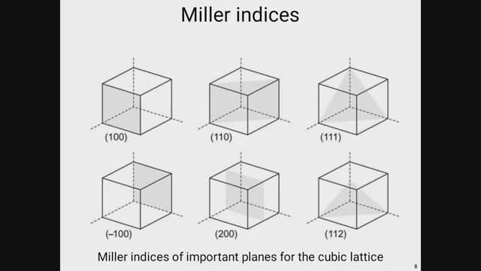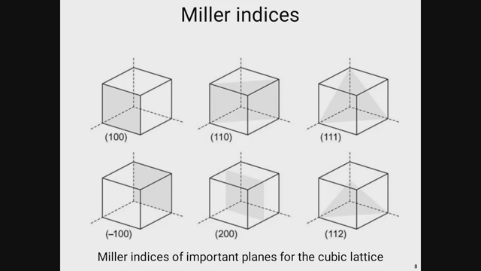So these are the different kinds of Miller indices. In the case of 1 0 0, the 1 represents the x axis, 0 represents the y axis, and the other 0 represents the z axis. So these are the important planes of Miller indices for the cubic lattice. All of these are for the cubic lattice.